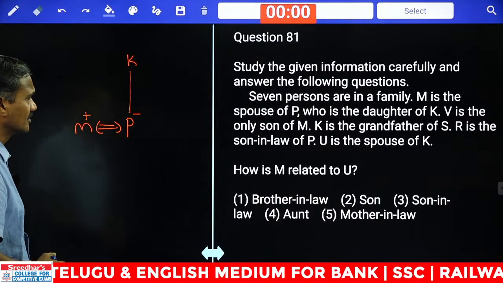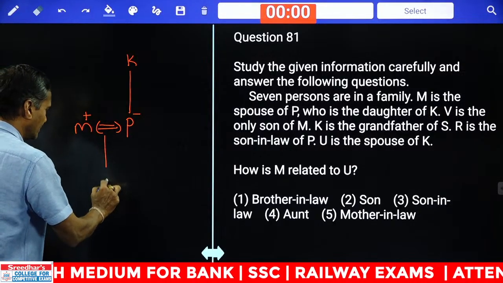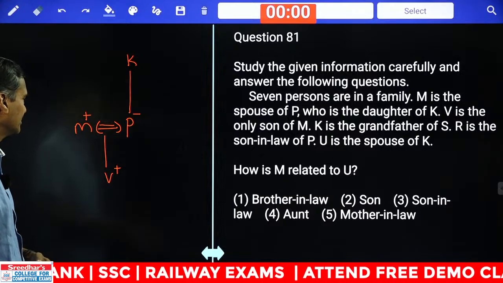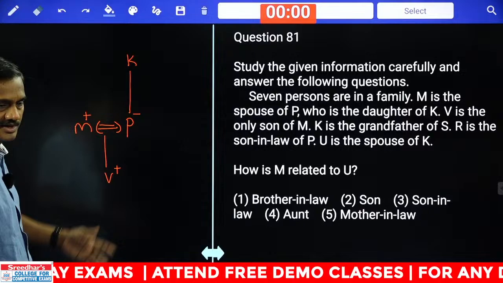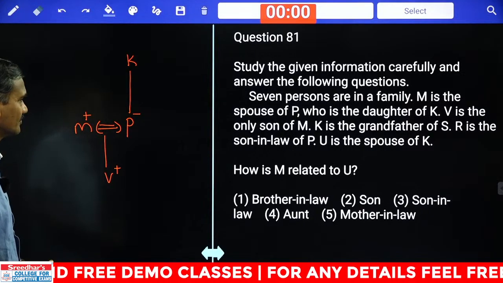Then P is the daughter of K. V is the only son of M. This M is having only one son. Doesn't mean that there are no daughters. Son is only one. Maybe we can have n number of daughters.